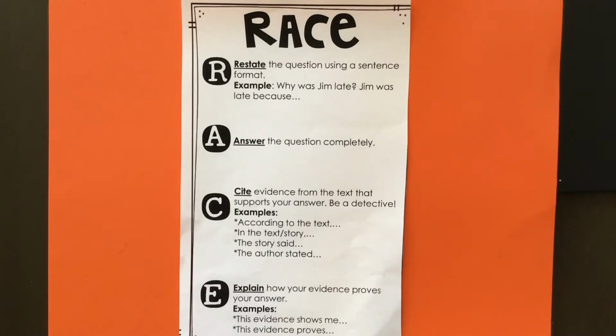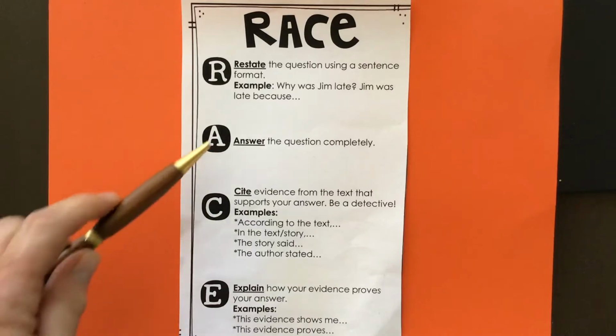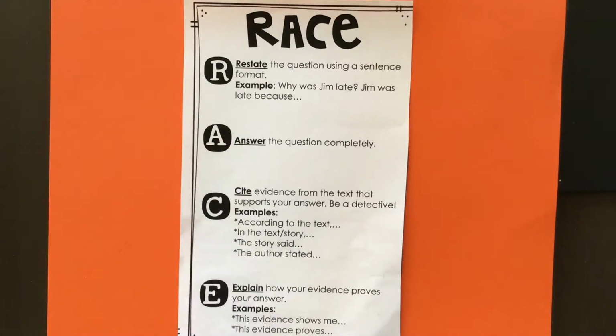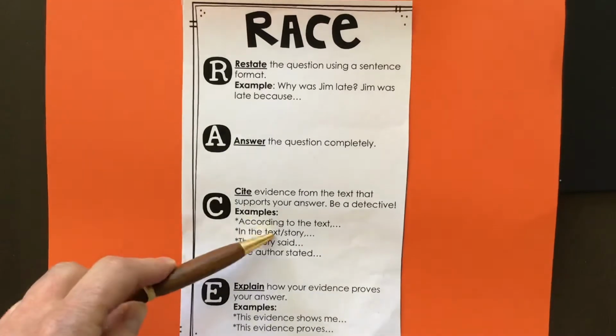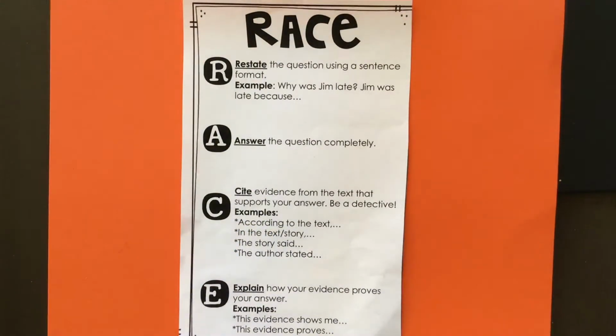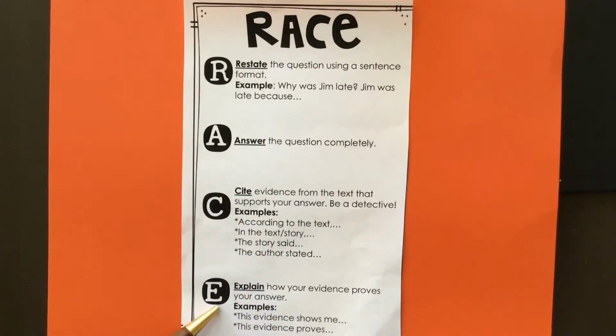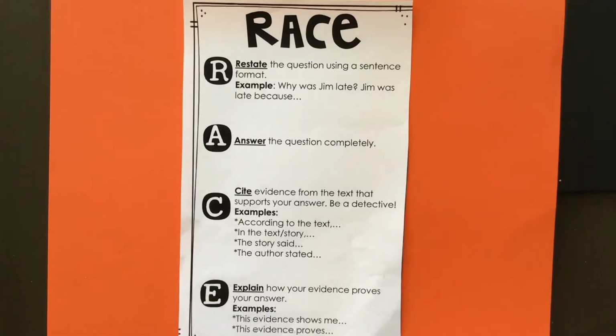So remember, the R means restate the question using a sentence format. So if the question is, why was Jim late? We wouldn't say because he overslept. We would put it in a sentence format. Jim was late because. Then you answer, A is answer the question completely. Jim was late because he overslept. C is cite text evidence, so whatever text supports that answer that he overslept, we would cite that here. And E is explain how your evidence proves your answer.